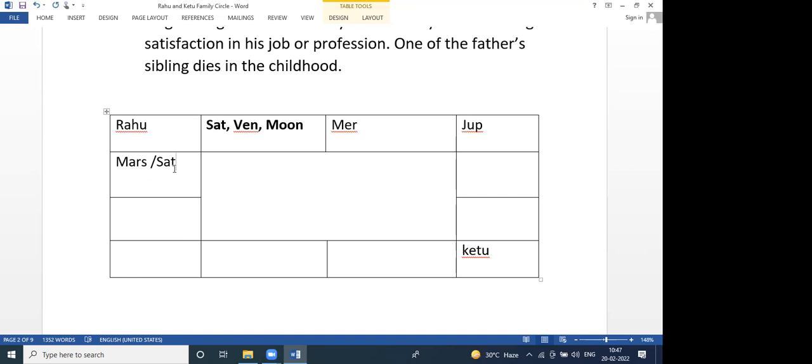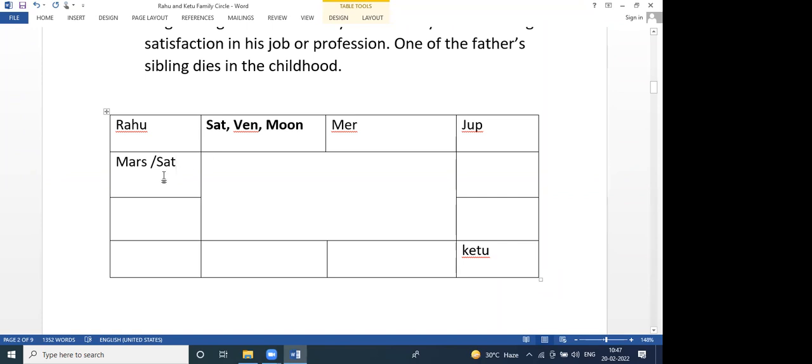What does it mean? It means Saturn is exchanged with another planet and comes out of the Rahu Ketu family circle. Actually, Saturn is only inside the Rahu Ketu family circle, but as it is exchanged with Mars here, Saturn comes out of it.